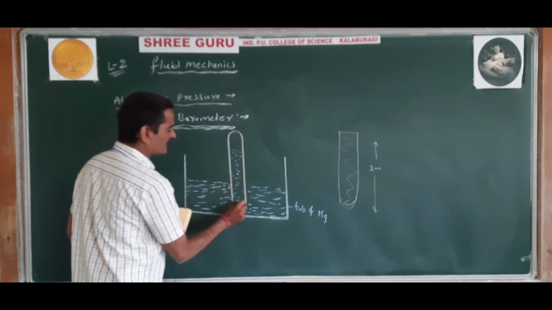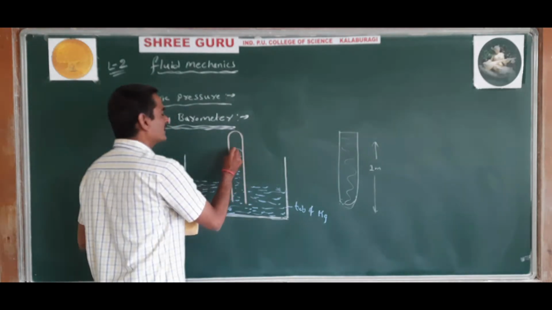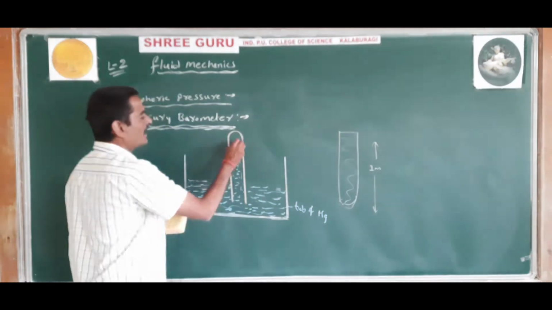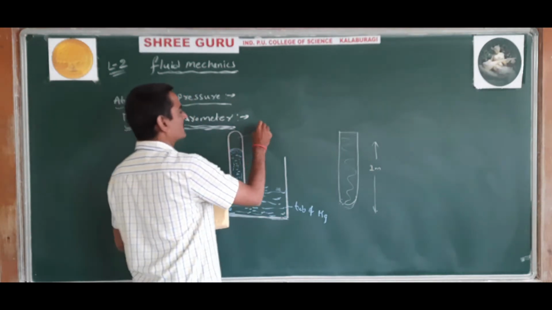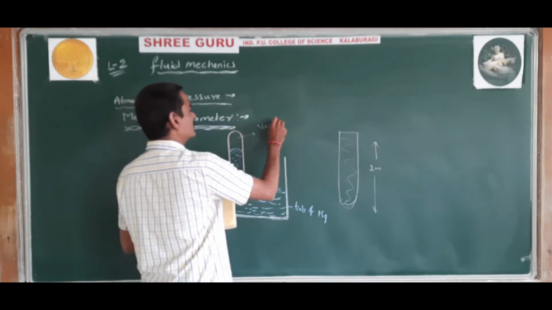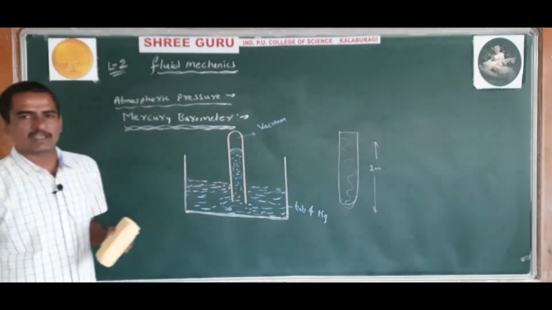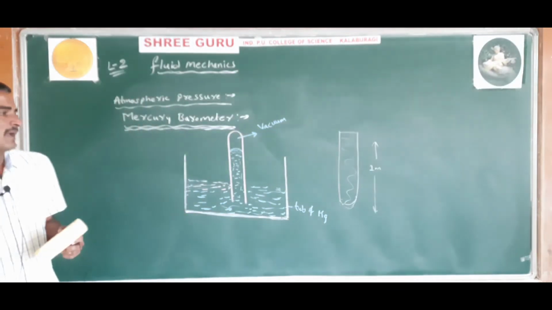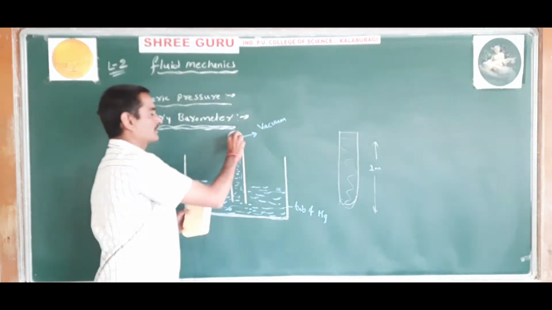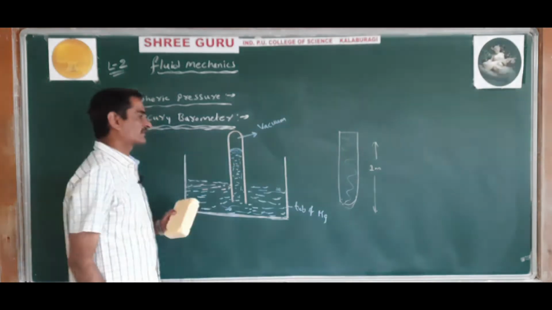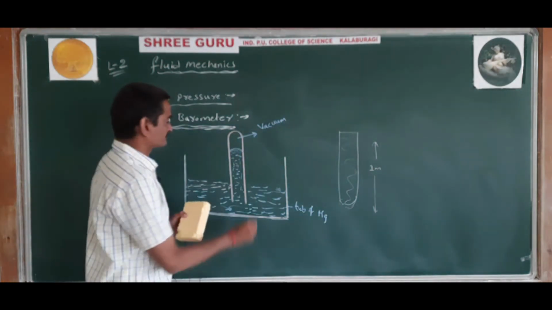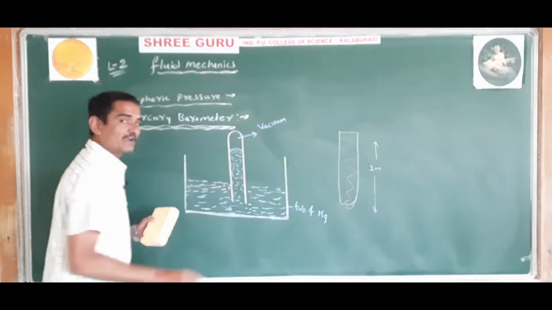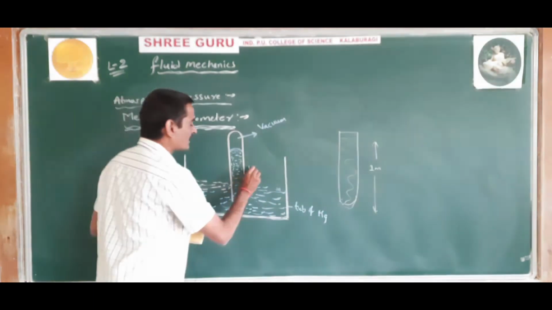A small vacant area is created at the upper end of the glass tube, almost a complete vacuum, and this is called a Torricelli vacuum. Now the mercury inside the glass tube will have a certain height h.